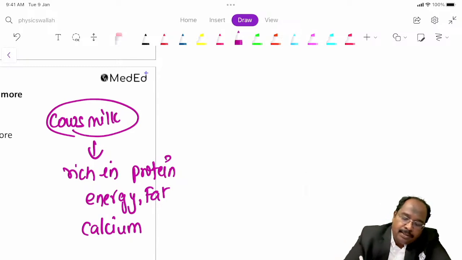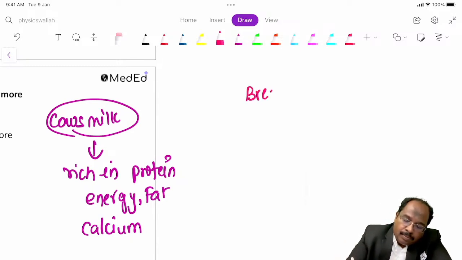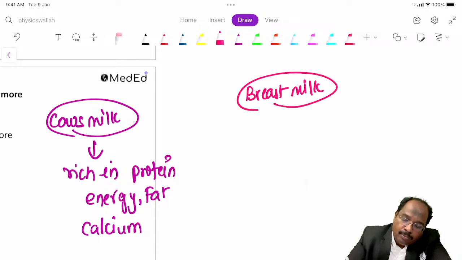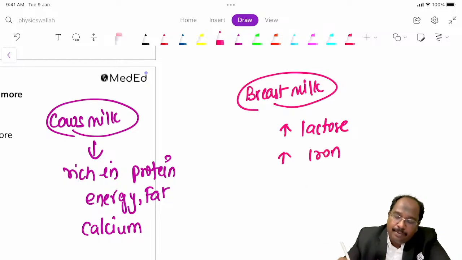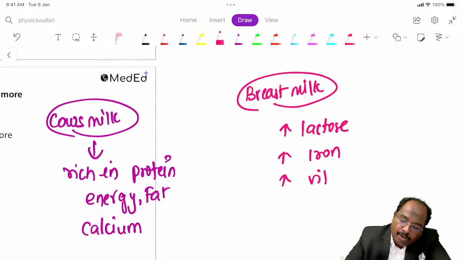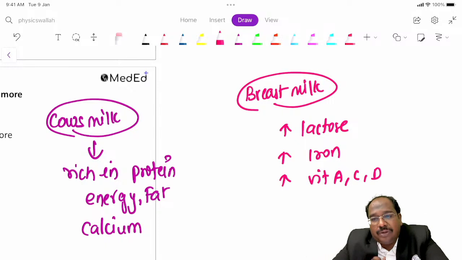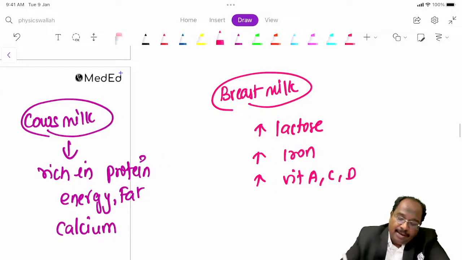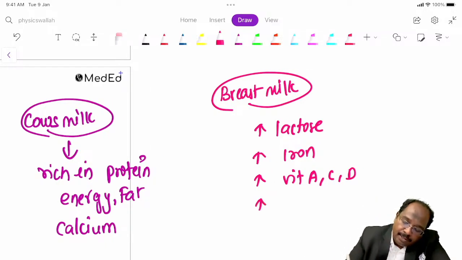What about breast milk? It is rich in lactose. It is rich in iron with high bioavailability. More amount of vitamins A, C, D. It has immunoglobulins, anti-infective factors.